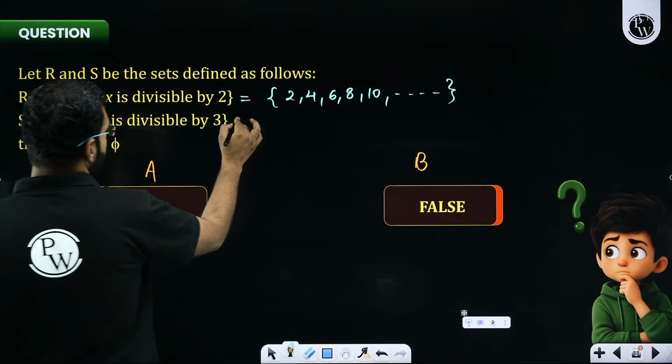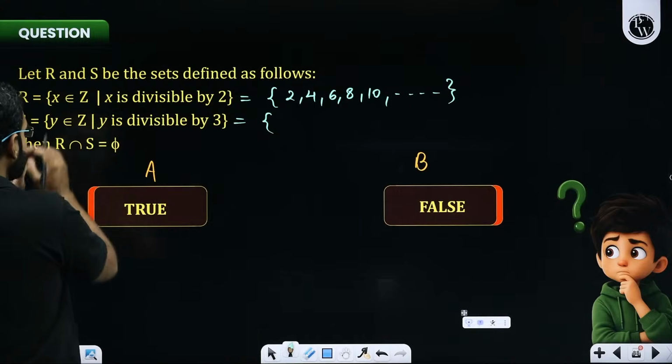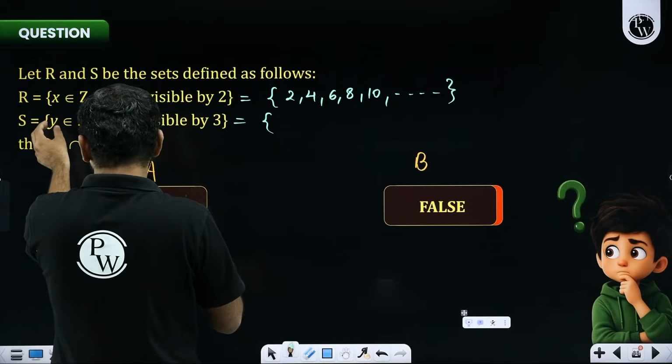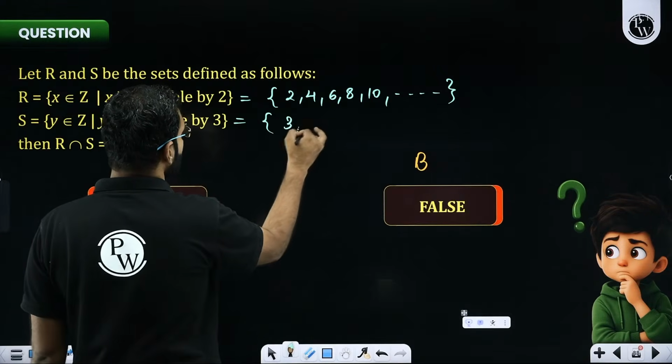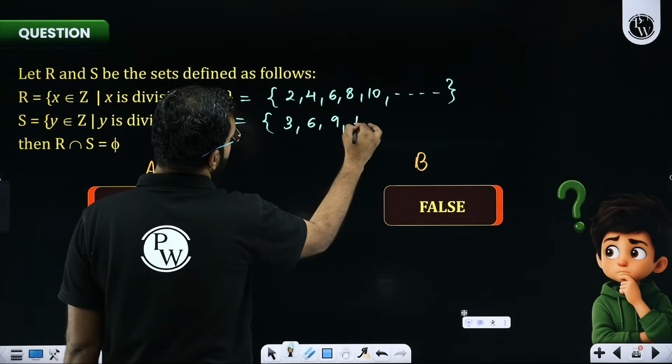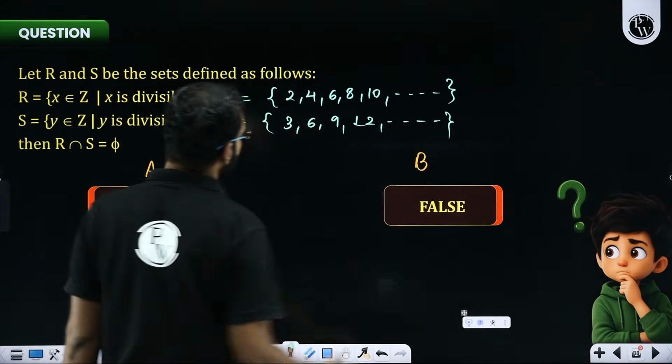S is a set which contains all the integers, with elements y, where y is divisible by 3. So it's like 3, 6, 9, 12, yes or no, all the multiples of 3.